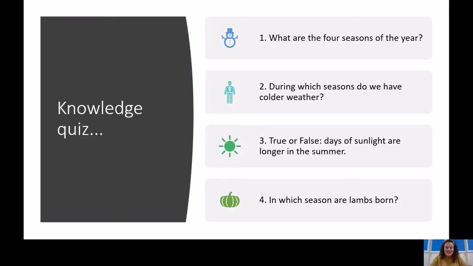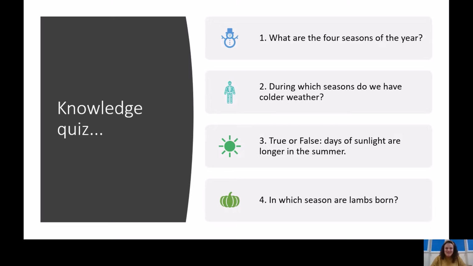So the first thing we're going to look at, what are the 4 seasons of the year? See if you can count them on your fingers. Which seasons can you remember? You might like to start with which season we're in at the moment.